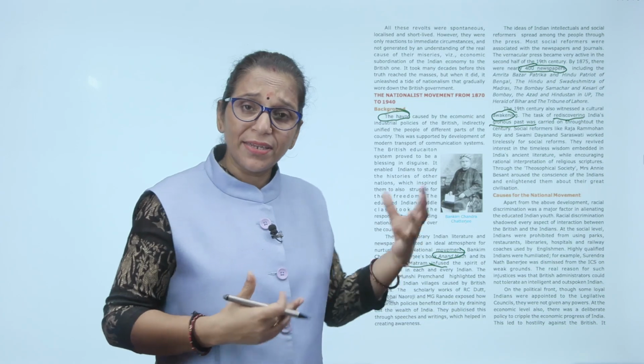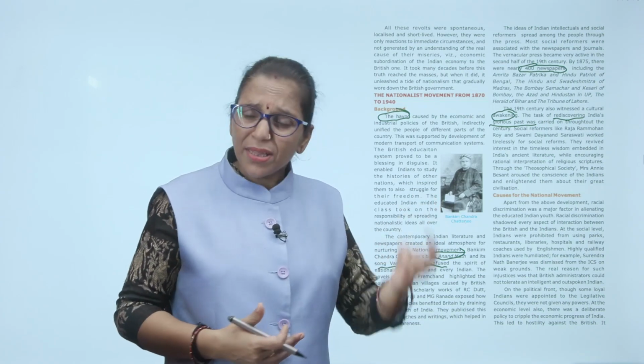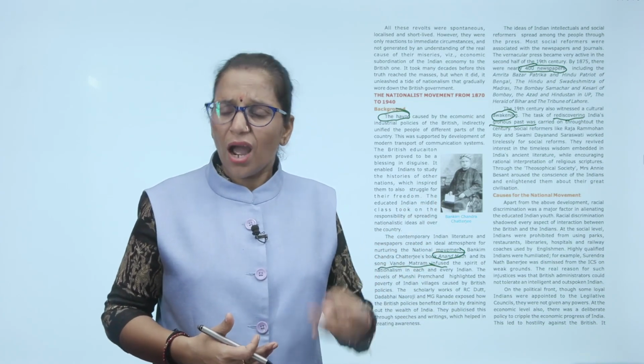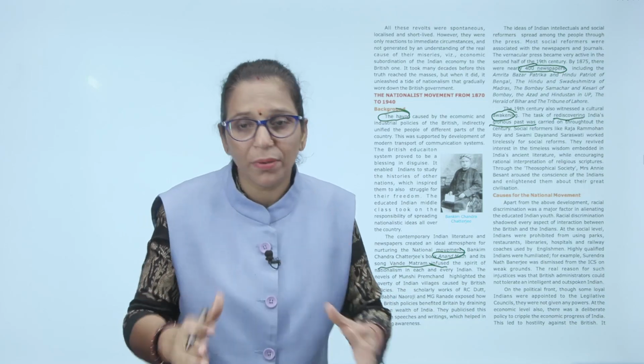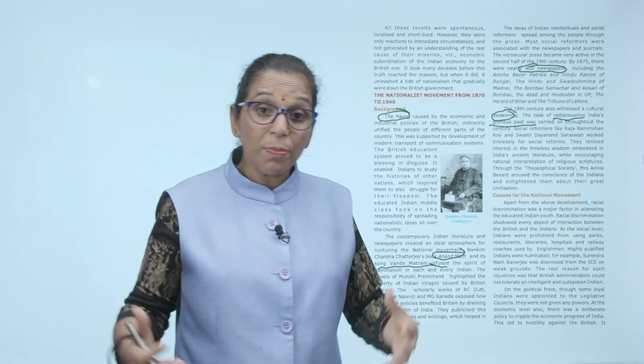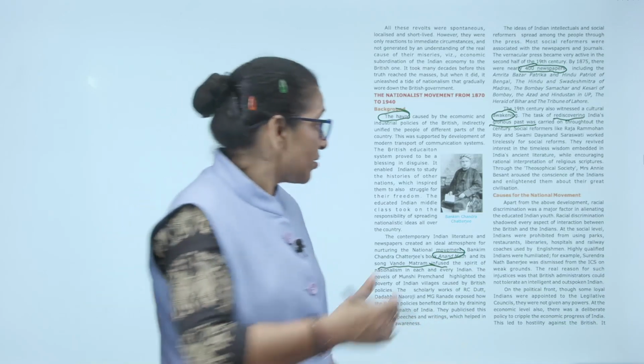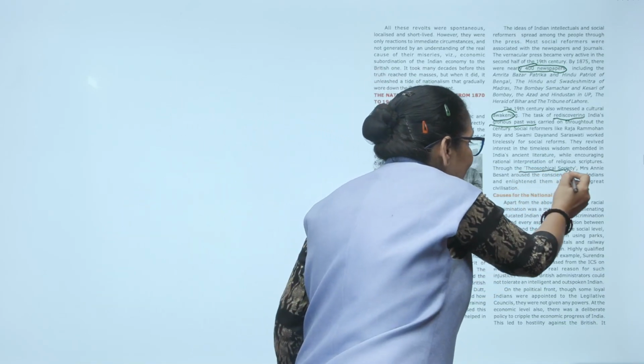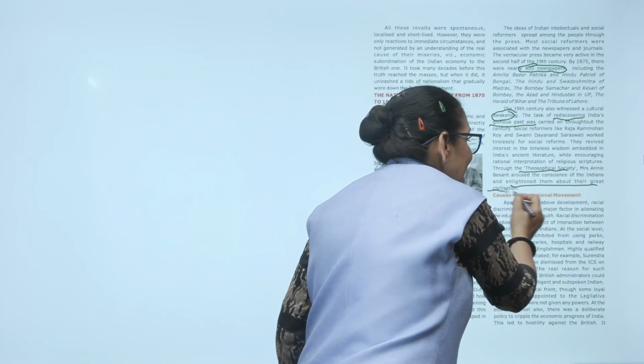So that's why, when they told us that in astronomy, science, mathematics, culture, sculpture, art, painting, any field, India was at the top, we are not backward and primitive. When such stories were revealed among Indian society, the people started to feel proud. Yes, we can achieve something, and the Indian masses united. Through the Theosophical Society, Mrs. Annie Besant aroused the conscience of Indians and enlightened them about their great civilization.